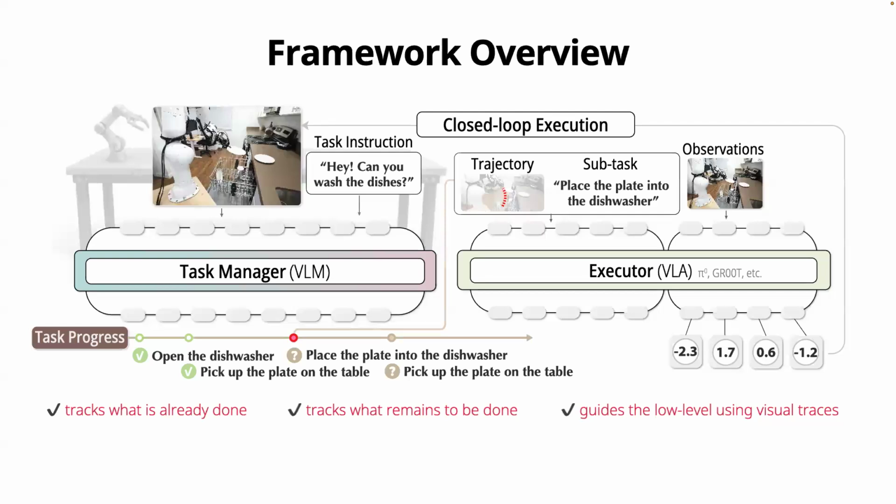So here is the brief framework overview of our trace-conditioned VLA planning. Basically, the system has a high-level VLM that will track what is already done, what remains to be done, and guide the low-level execution using some visual traces.